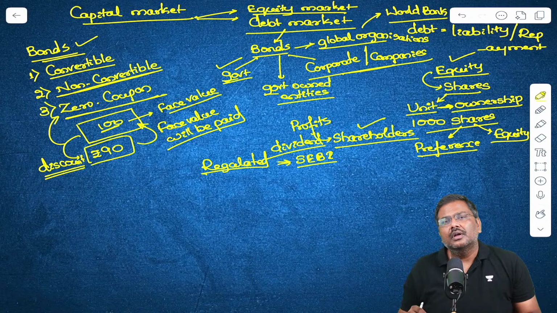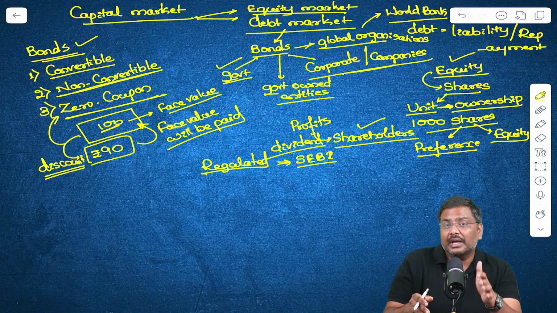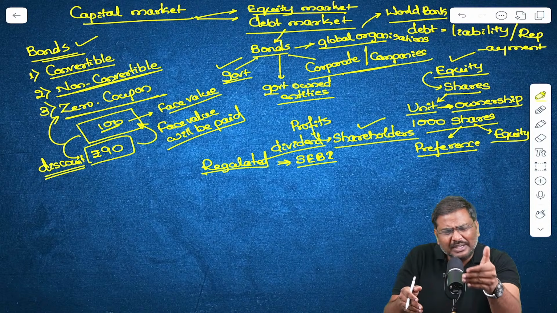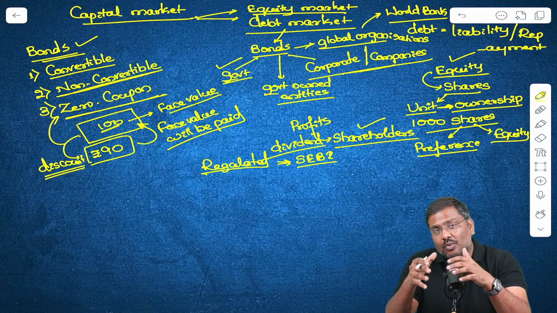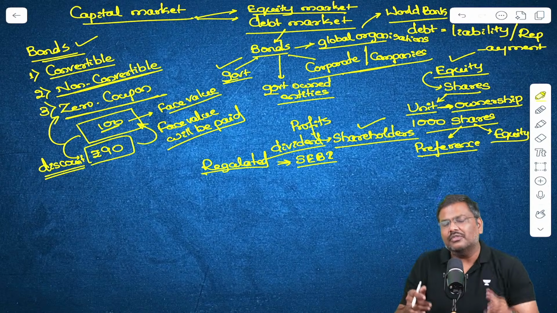Now somebody will simply look at this and say, it is better to become a preference shareholder then. One of the basic advantages of having preference shares is that you will get a fixed amount of dividend.